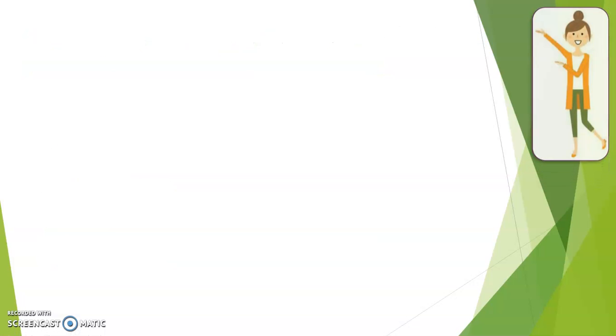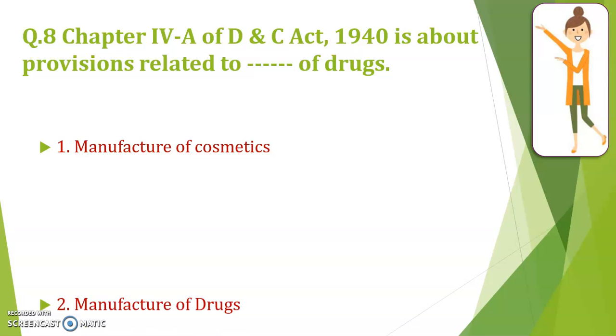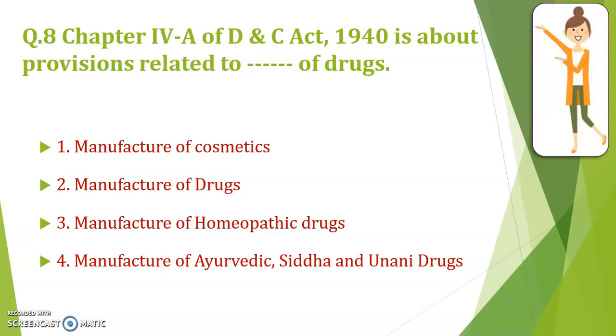Next is Chapter 4A of Drug and Cosmetic Act 1940 is about provisions related to what of drugs? Manufacture of cosmetics and drugs, manufacture of drugs, manufacture of homeopathic drugs or manufacture of Ayurvedic, Siddha and Unani drugs. So chapter number 4 is manufacture of drugs and cosmetics. Chapter number 4A is manufacture of Ayurvedic, Siddha and Unani drugs.